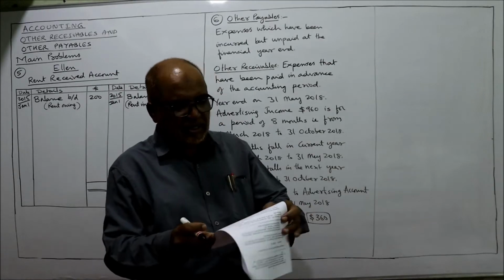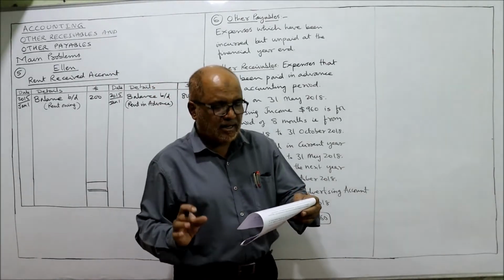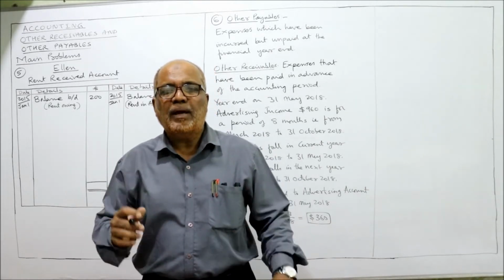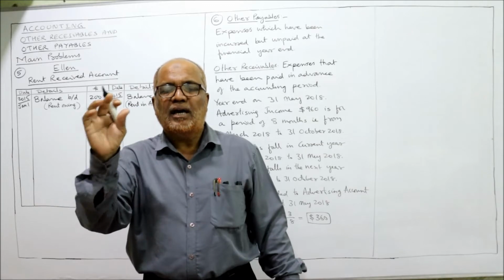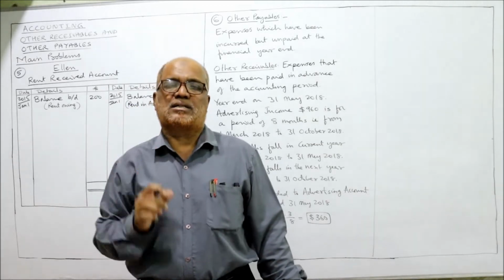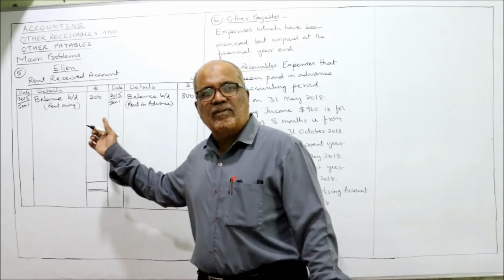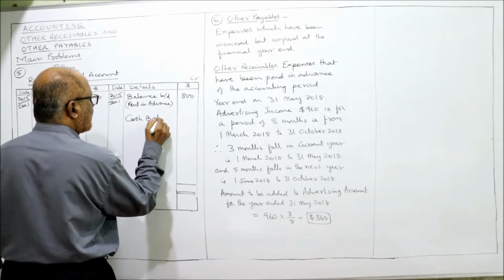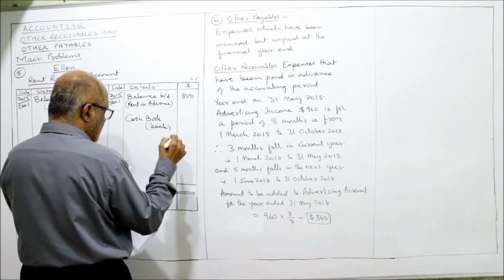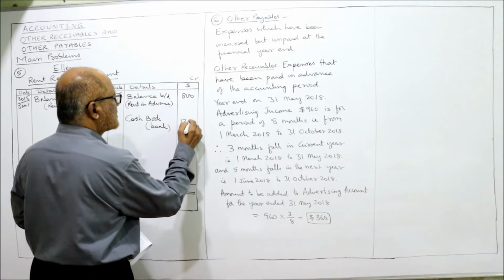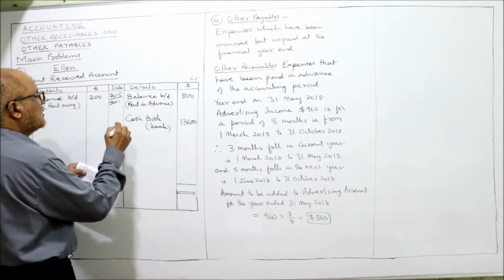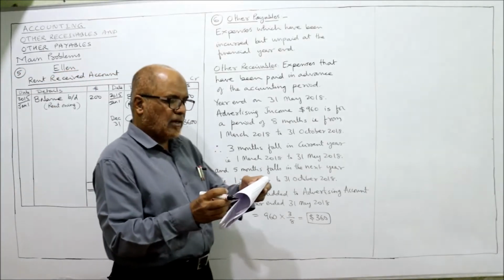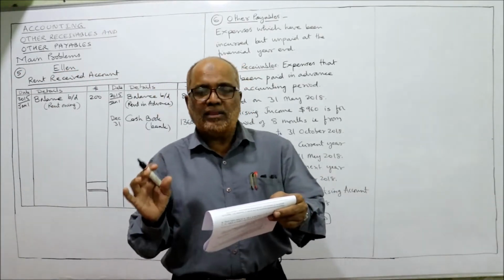Next is, during the year she received $13,600 in total from her tenants. Rent received, the entry will be bank account debit, rent received account credit. So rent received account credit side, cash book, bank. So how much is the total rent received? $13,600. And what is the date during the year? Means we'll take the last date, December 31st. This is the total rent received.